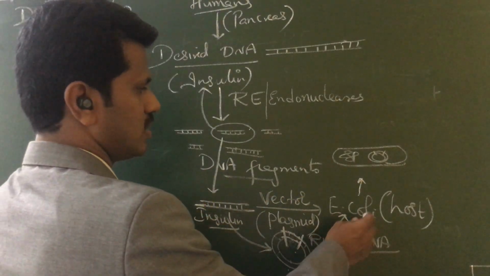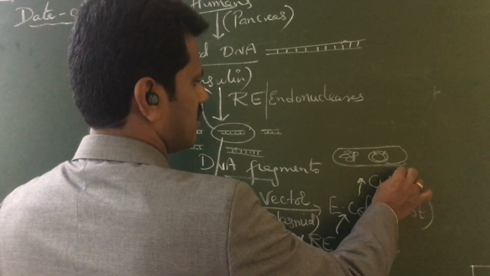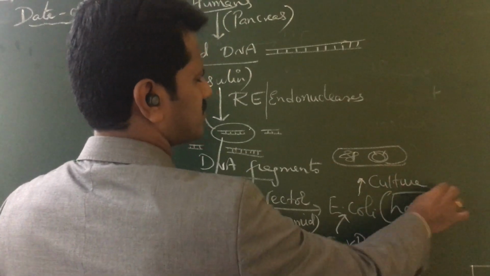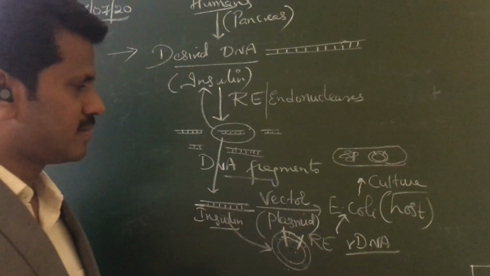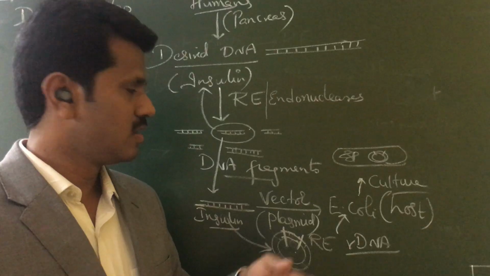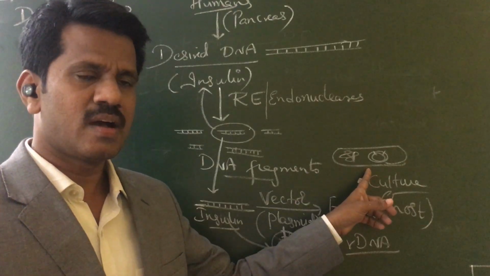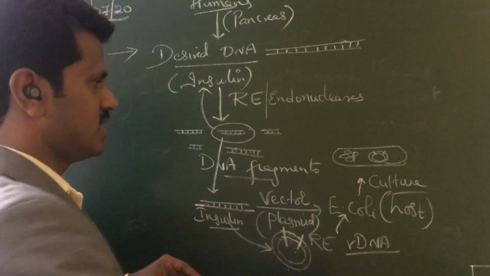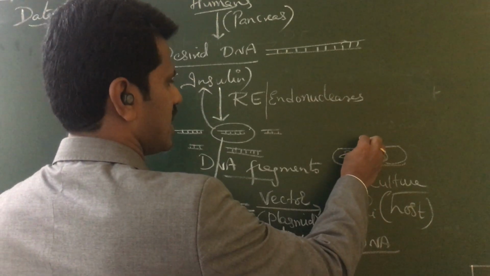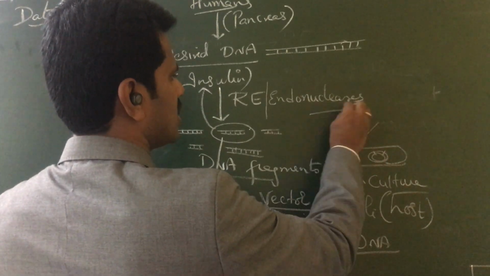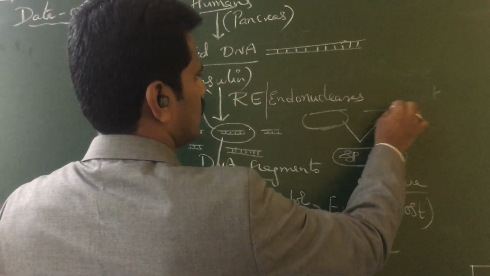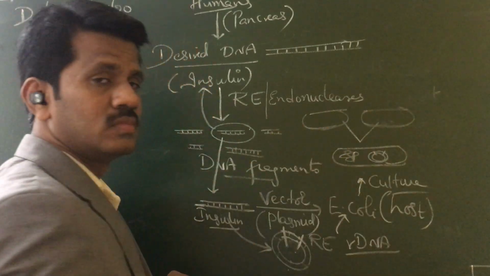After inserting into the E. coli, you have to give the culture medium. In the culture medium, by giving food, we are growing the bacteria. These bacteria, Escherichia coli, will undergo binary fission to divide one into two.